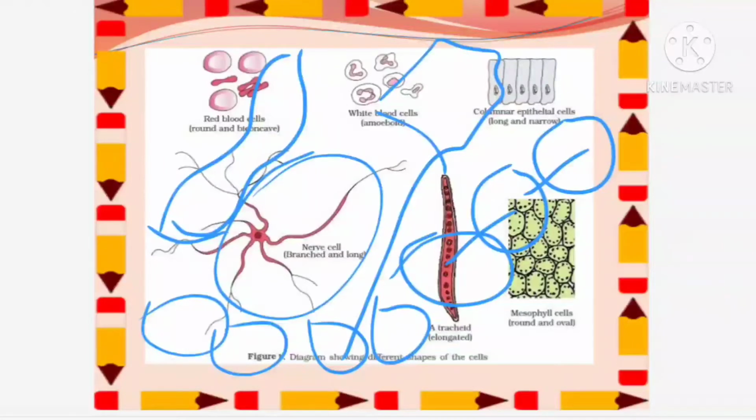Cells are specialized to adopt different shapes based on their functions. So like that you can find different cells. Tracheids help in conduction of water, columnar epithelial cells play a major role in absorption and secretion, white blood cells do not have a particular shape in order to carry out the defense mechanism. When germs come, by amoeboid movement they engulf the germ and kill it. So like that you can find different cells having different functions, and they are having different shapes.